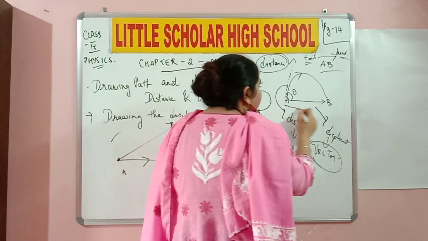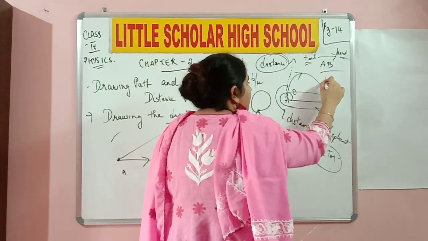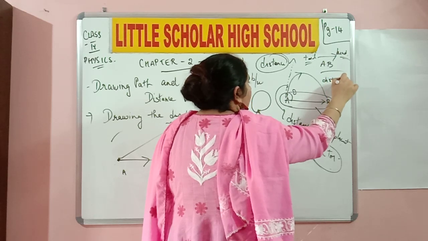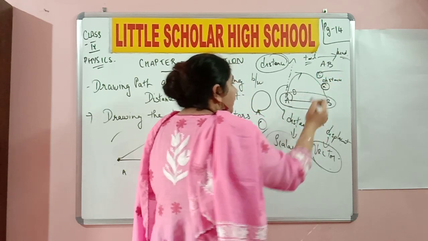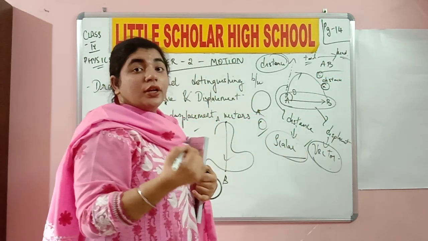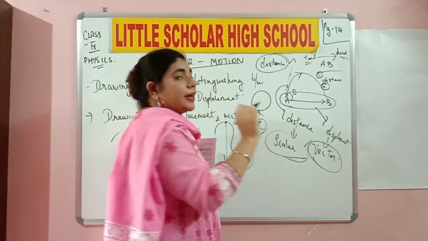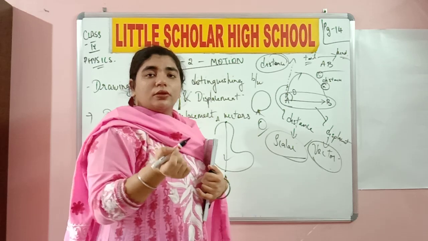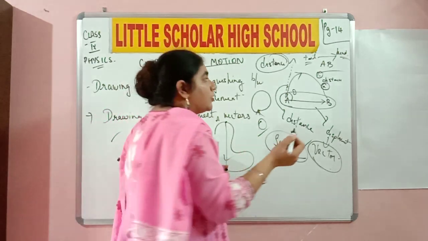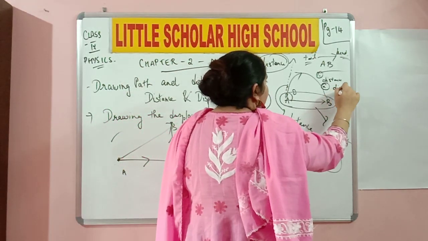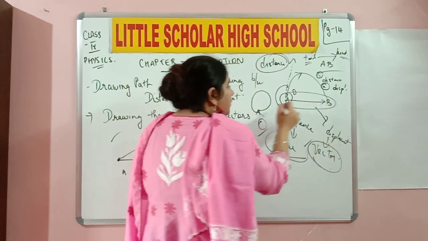So AB here can also be considered as distance in the first case. Also, if I take the second case over here, I also notice that the distance is happening in a certain direction. Distance happening in a certain direction is nothing but displacement. So do you understand over here? Both distance and displacement are the same over here.